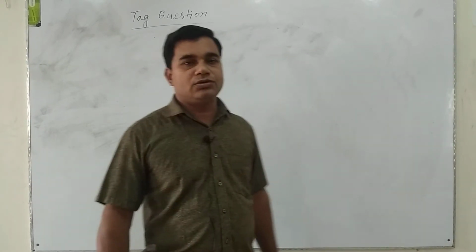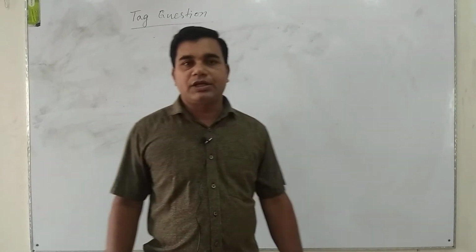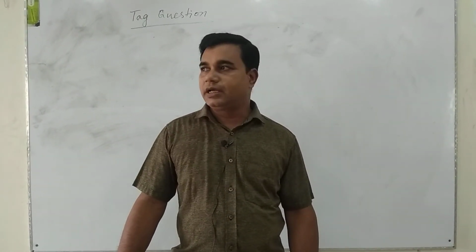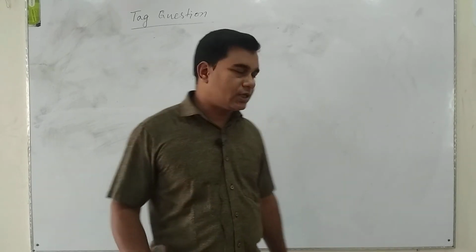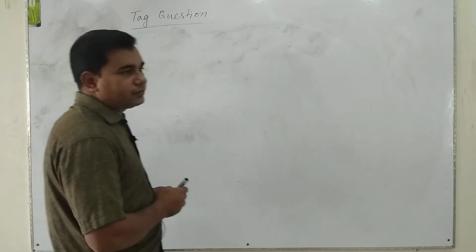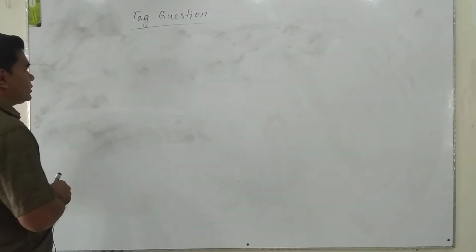At last we have to use an interrogative sign because it will be a question. That means tag question. So you will be more clear if I give an example. Let us discuss with an example.